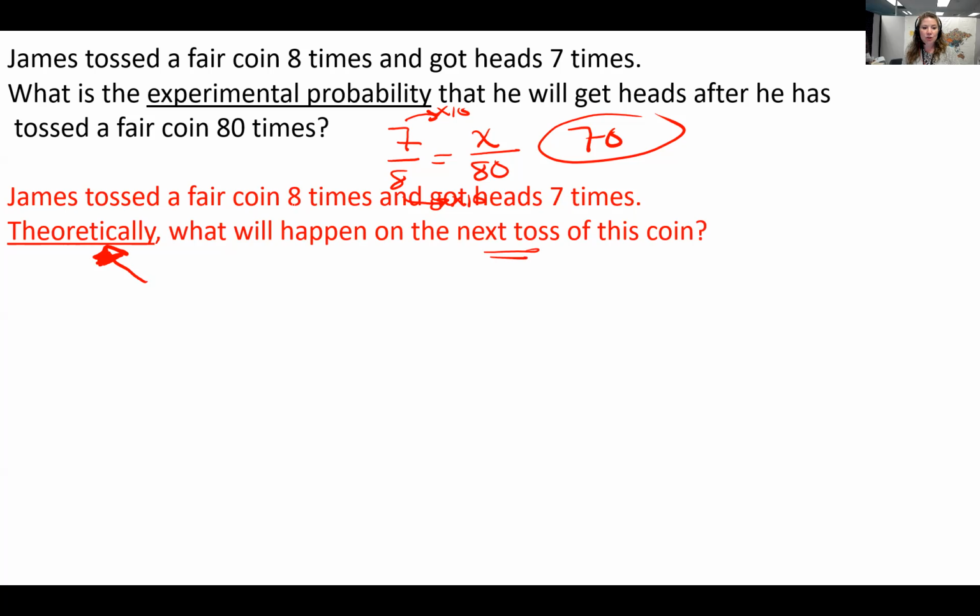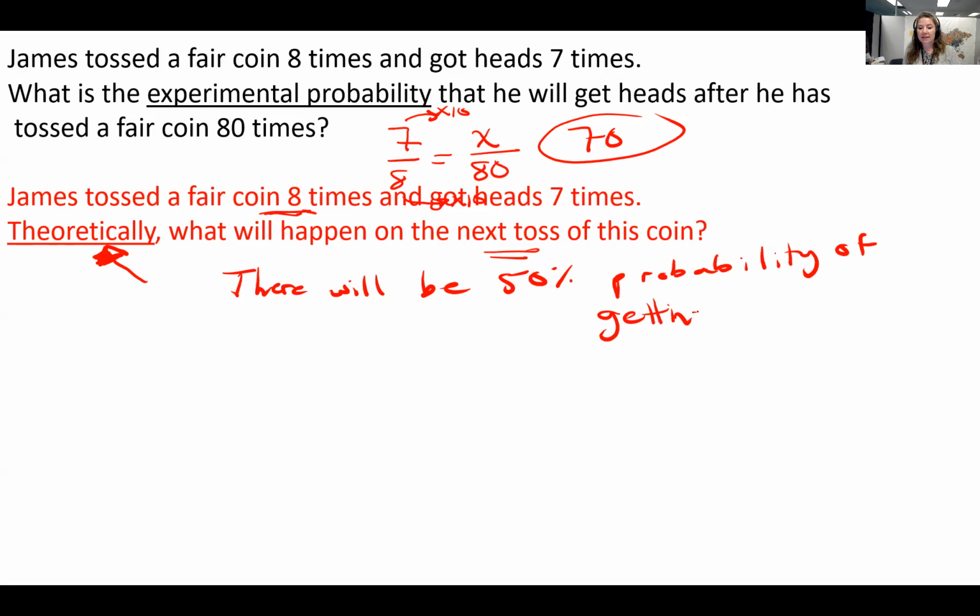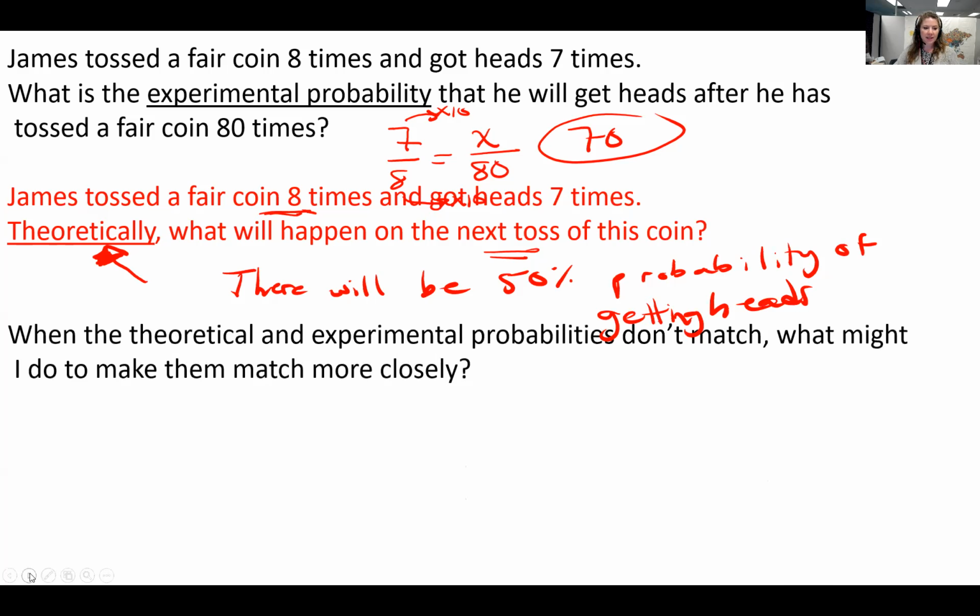So every single time you toss a coin, there's a 50% chance of getting heads and a 50% chance of getting tails. So theoretically, what will happen on the next toss? Theoretically, there will be a 50% chance, or probability, I should say, of getting heads. Do you understand? If I could write, you could probably read that. All right, let me erase this last section so we can read it.